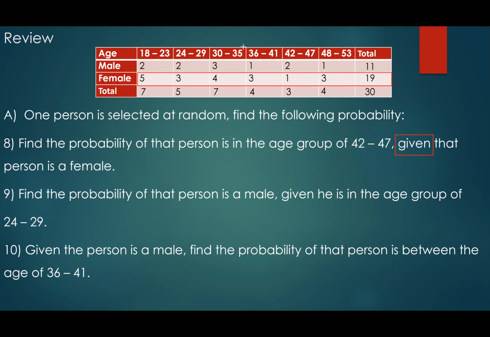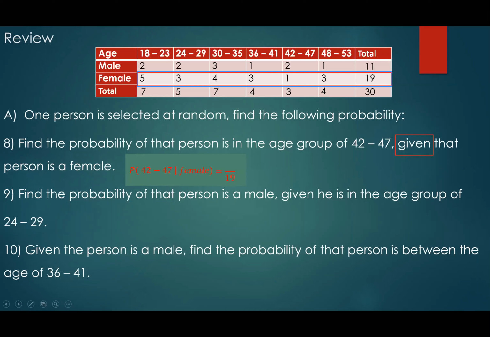Let me change the color. Do you agree that what comes after the word given is the female portion, right? Whatever comes after the word given, that is the first thing you want to extract out. So looking at this, everybody sees that I have 19. That is my new total. I will not work with the 30, I work with just the 19.